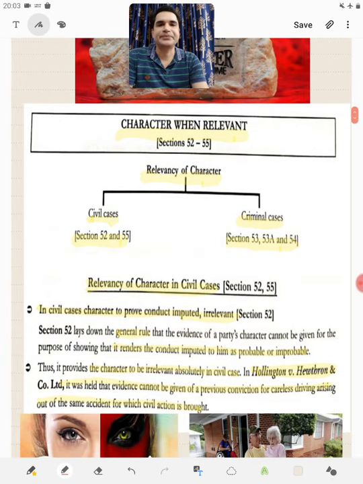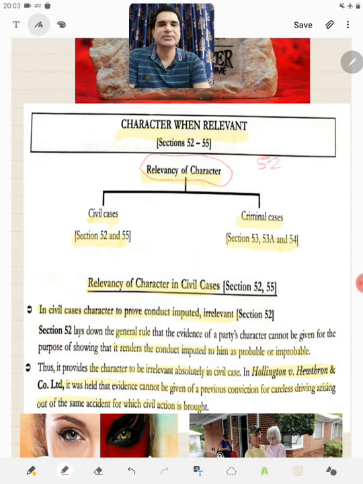As far as the relevancy of character is concerned, sections 52 to 55 deal with it.